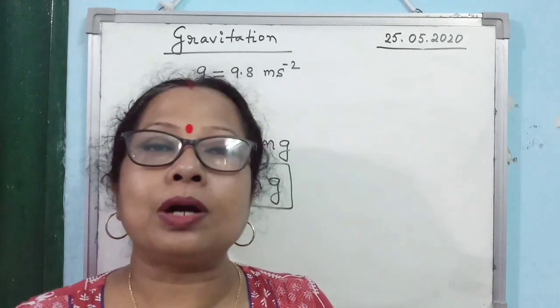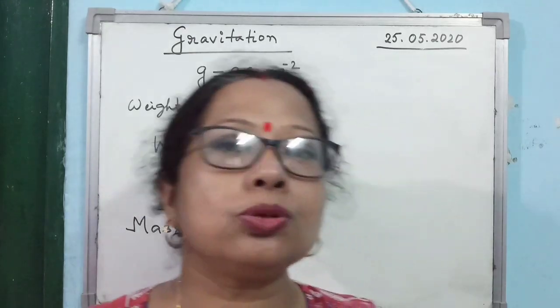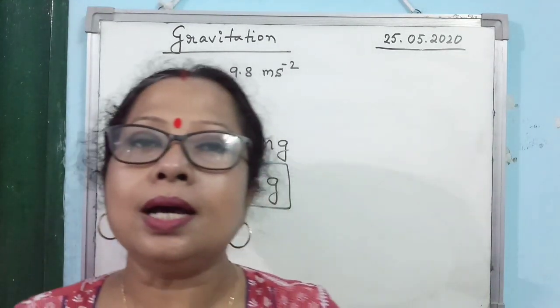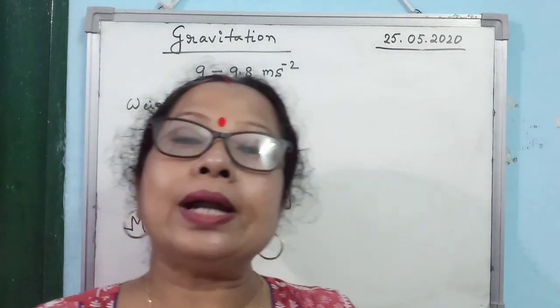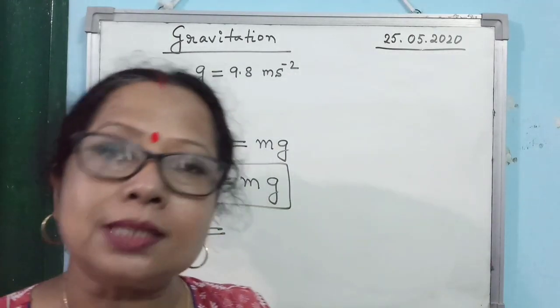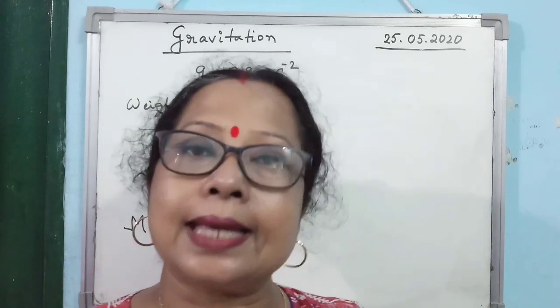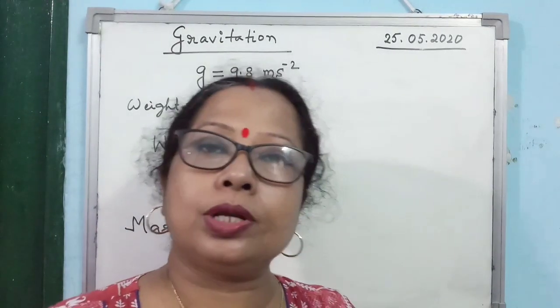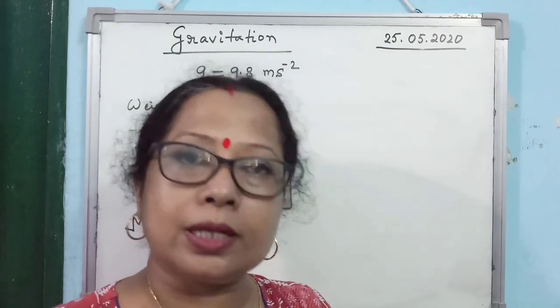So you know that the amount of matter present in the body has no direction. So what kind of quantity is mass? Mass is a scalar quantity. And what is the SI unit of mass? The SI unit of mass is kg. Whereas what is the SI unit of weight? The SI unit of weight, as it is a force, is Newton.